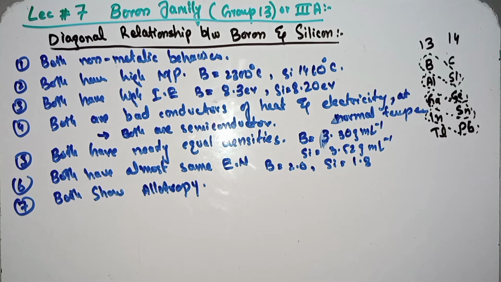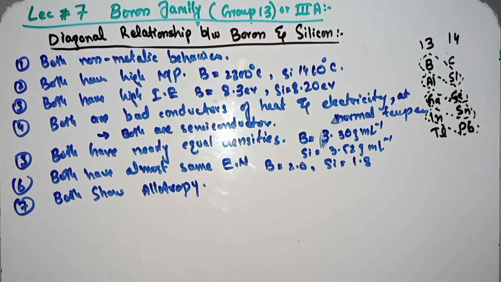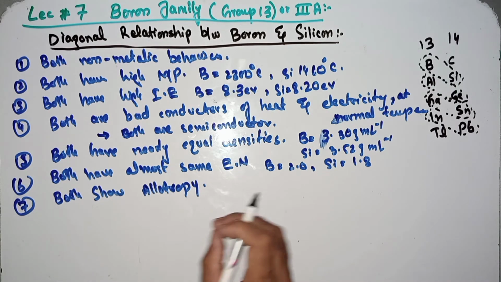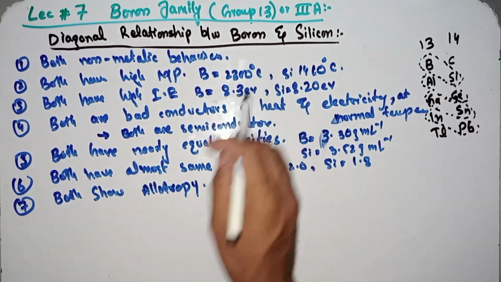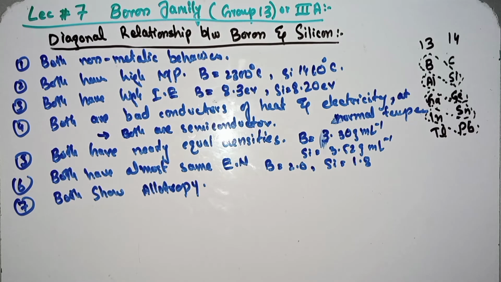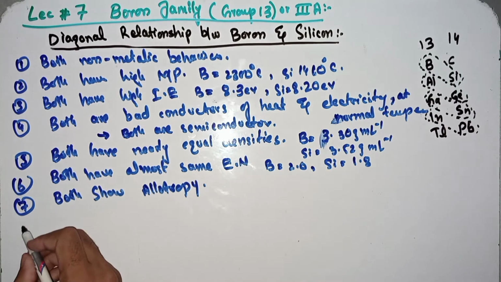Allotropy is the property of an element to exist in two different states or forms, either amorphous or crystalline. Boron is present in amorphous as well as crystalline form. In crystalline form it is very hard, while in amorphous form it is a powder. So both boron and silicon show allotropic forms.